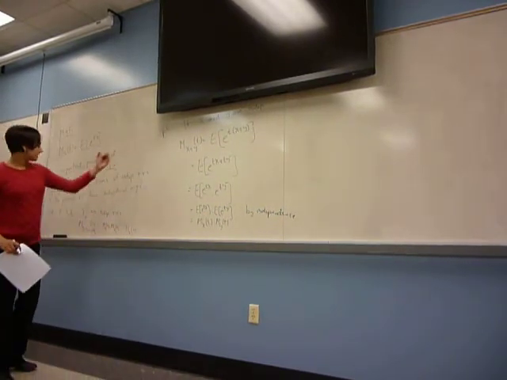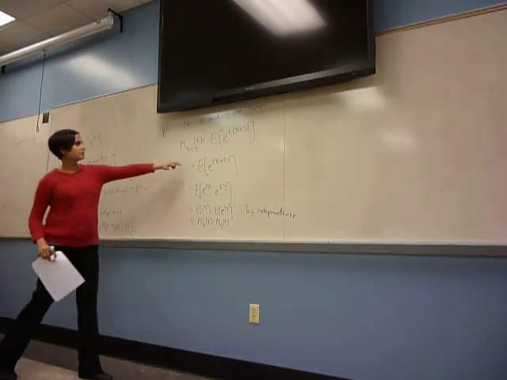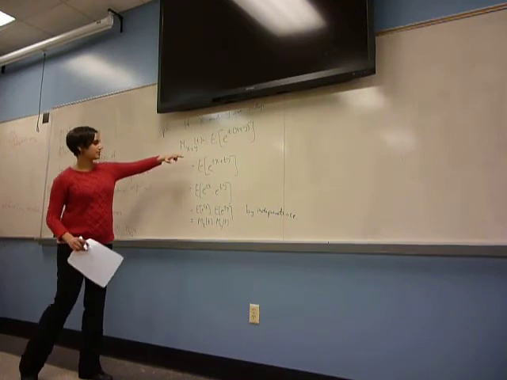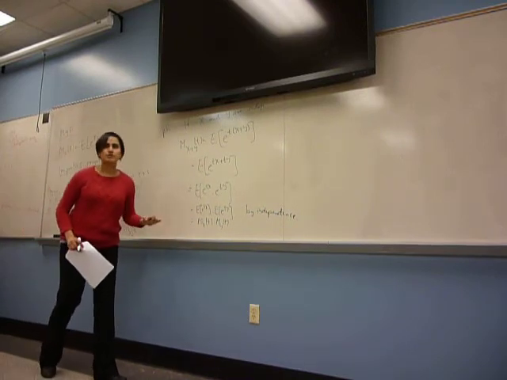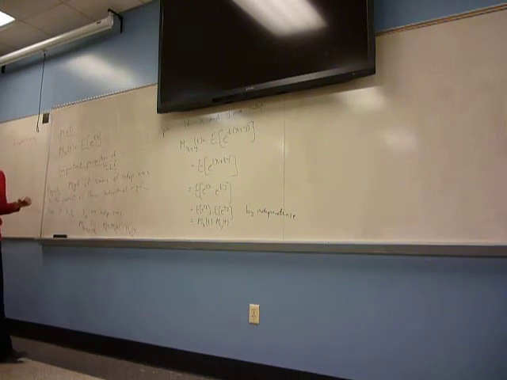So for the case where n is 2, we proved that the moment generating function of the sum of two independent random variables is the product of their individual moment generating functions.